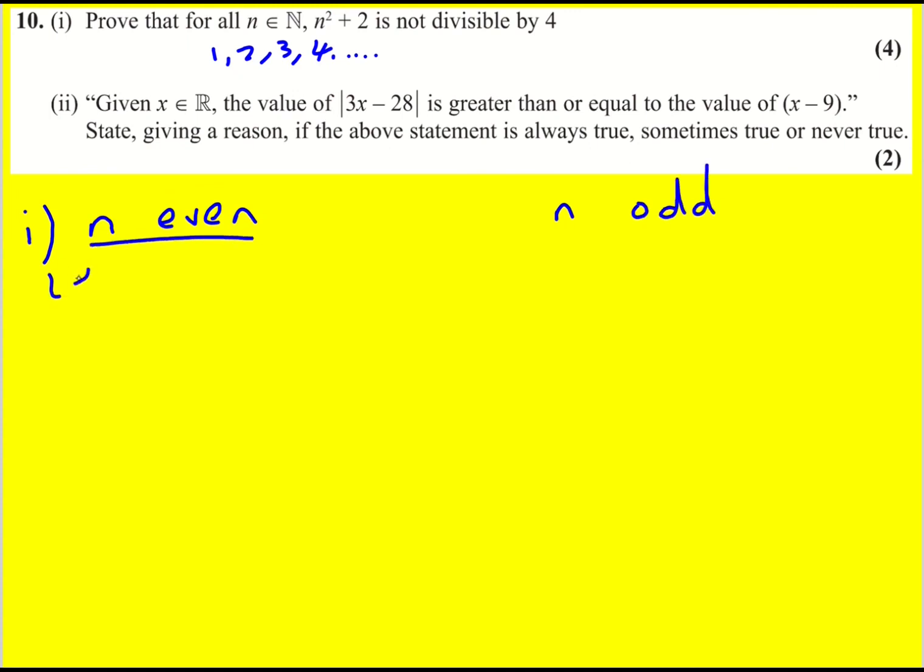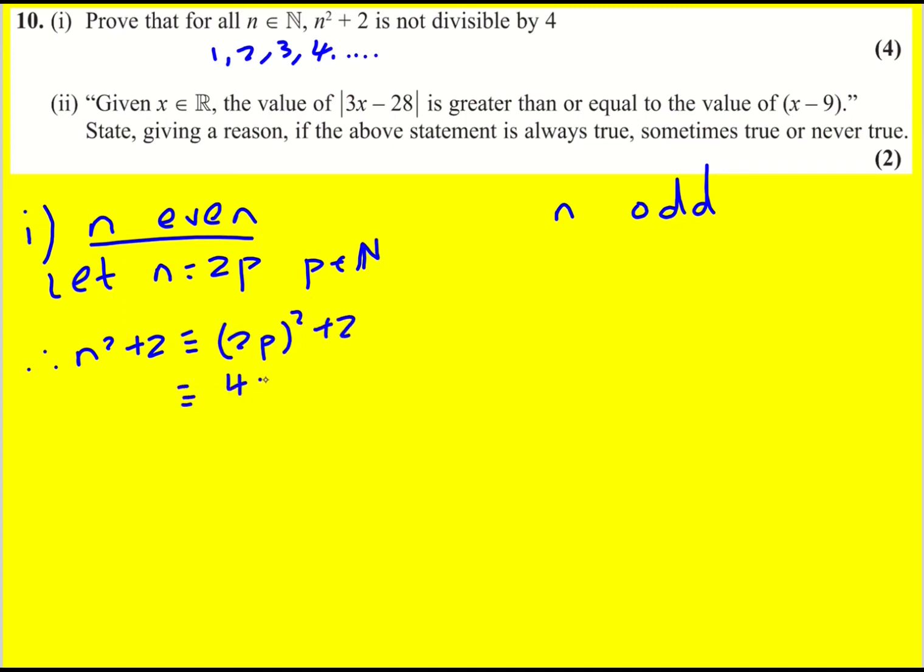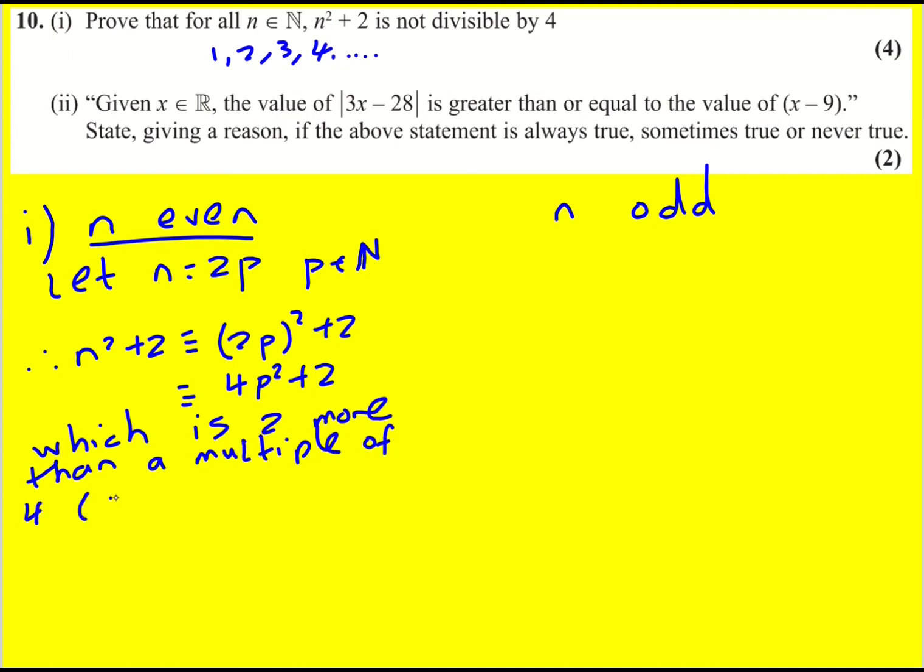So let's look at n as even. I'm going to let n equal 2 times p, where p is also a natural number, but it will guarantee that n is now even because it's a multiple of 2. And therefore, n squared plus 2 will be identical to 2p squared plus 2, which is 4p squared plus 2, which is actually 2 more than a multiple of 4. So not divisible by 4.